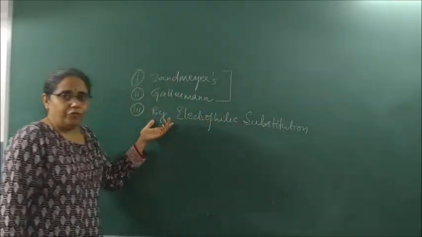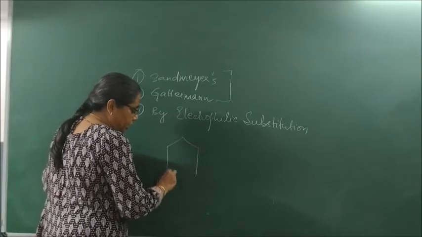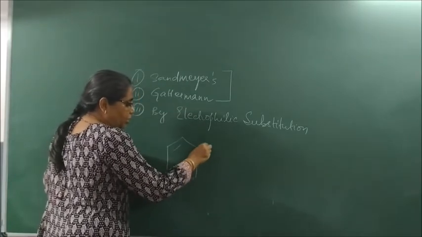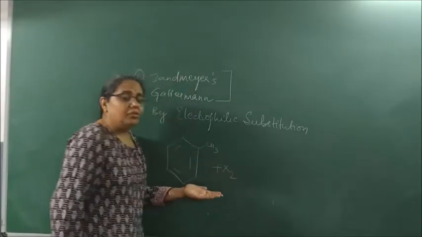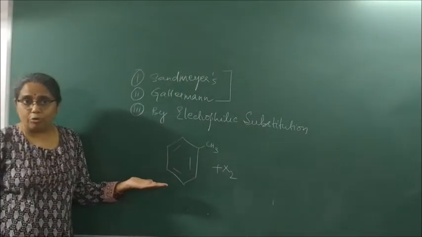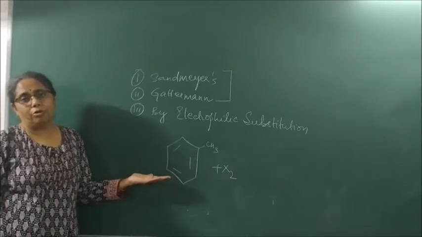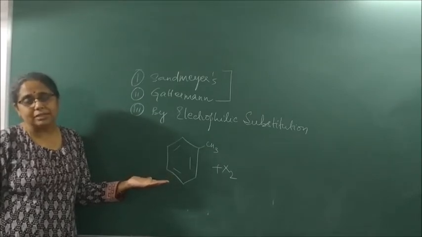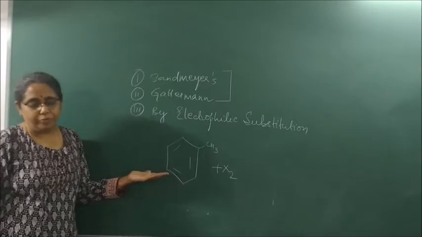Okay. Now electrophilic substitution. We studied electrophilic substitution reactions something like this. We take toluene and we react it with any halogen. In this we do not take what? Fluorine compounds. Why do we not take fluorine compounds? We do not take them because of their small size and high electronegativity. They form what mixtures? Explosive mixtures.